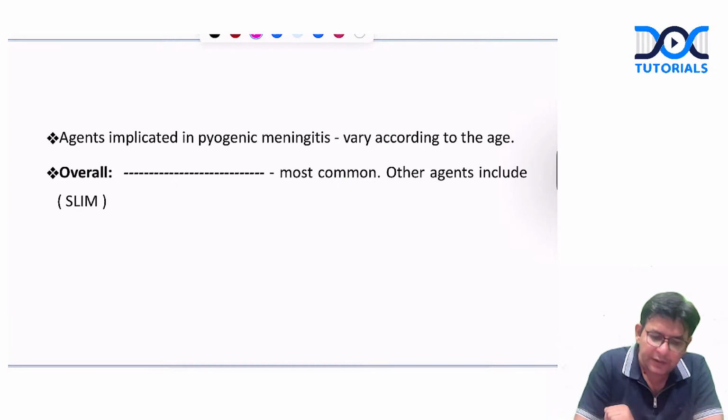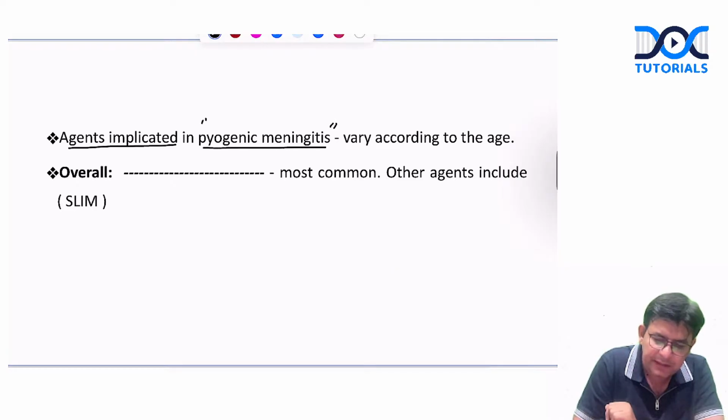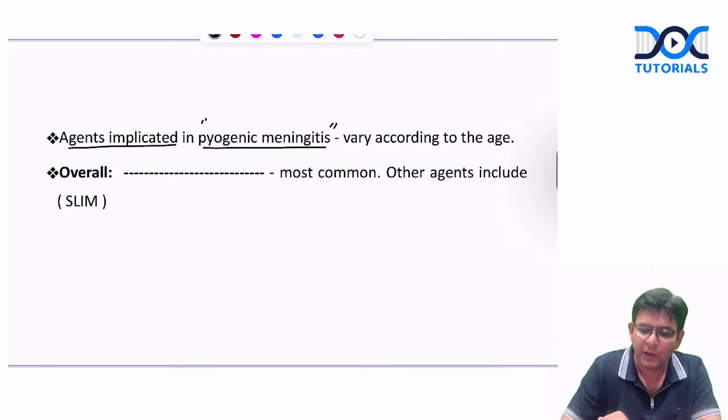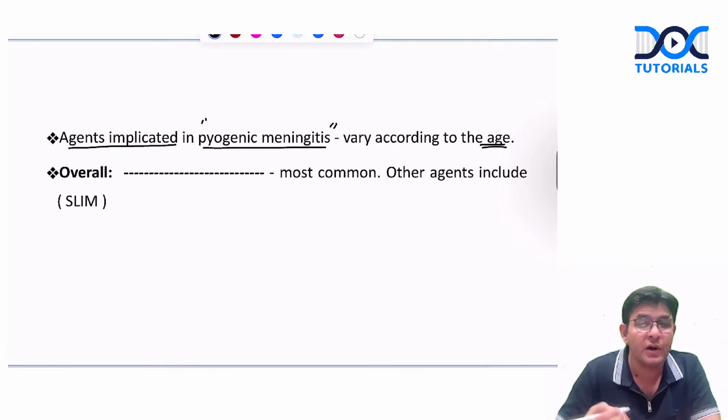Now, first of all, remember the various agents which are implicated in pyogenic meningitis, and that too according to age.